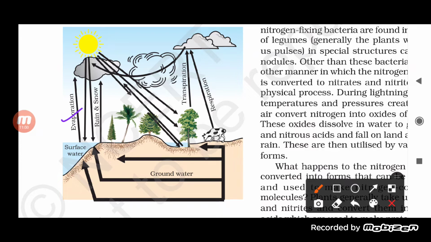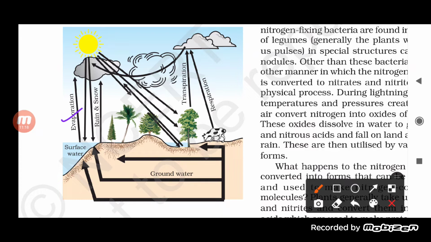Now sometimes, when the temperature is really very low, when these water droplets come to the earth's surface, they will be converted into snow, and that we call snowfall instead of calling it rainfall.